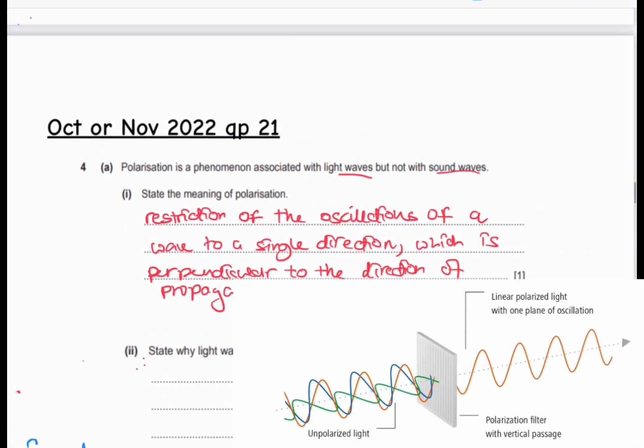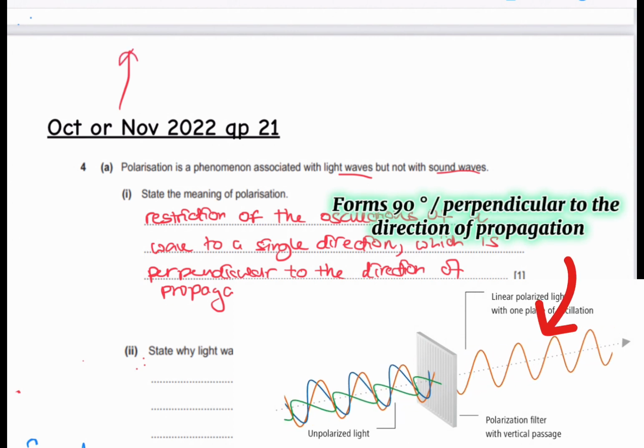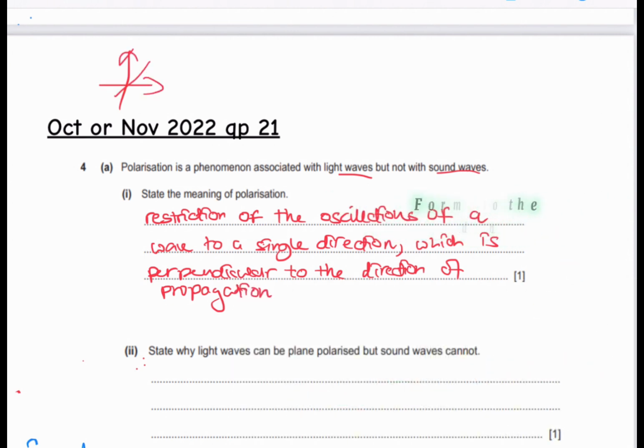If you have a wave that is moving in a lot of different directions, and you restrict those vibrations to only one plane, so it's now vertically polarized, it came from moving in different directions, and now it's only vertically polarized. That's basically polarization. You're restricting the vibration of a wave to one direction only.